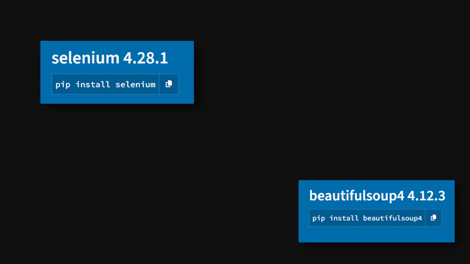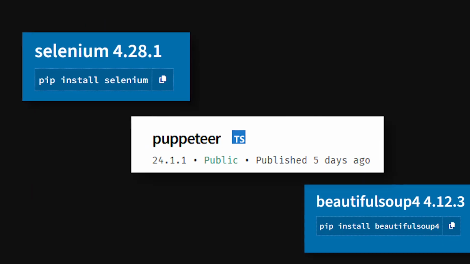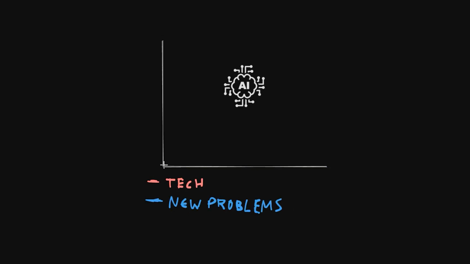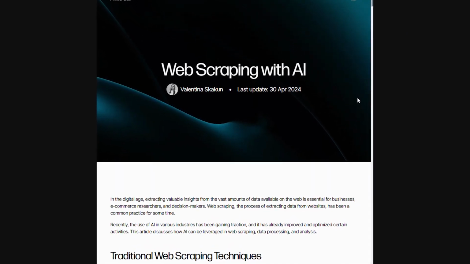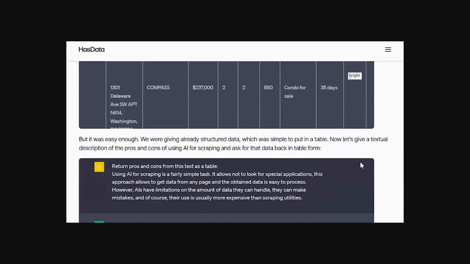I'd say 90% of today's needs can be solved just with simple old scraping. But the more technology evolves, the more these needs change, and using AI for this may be an interesting way to go. If you want to learn more, check out HasData's article on this. It covers pretty much everything you need to know.